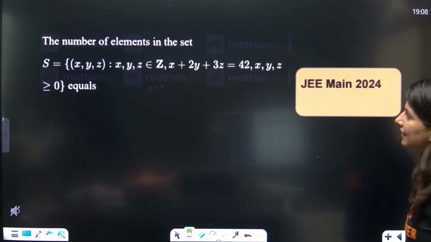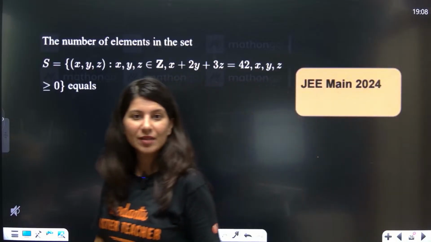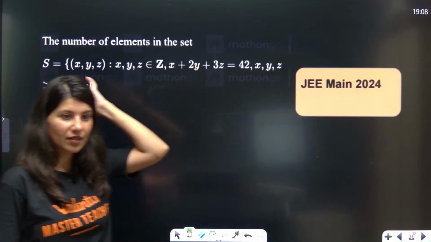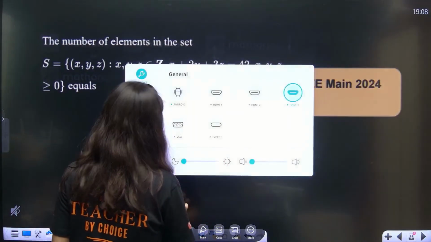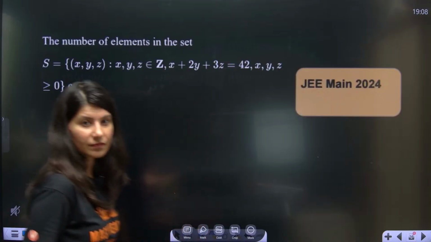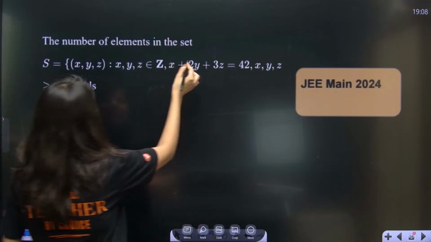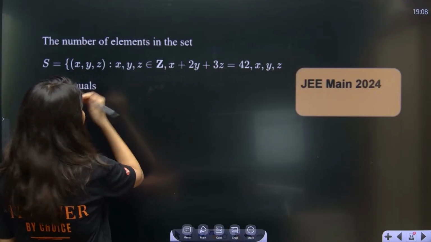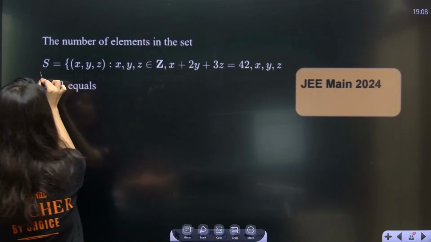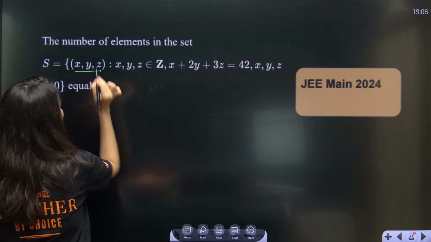Yes, let's do this. JEE Main 2024 question. Suppose the number of elements in the set S, where S will have x, y, z.